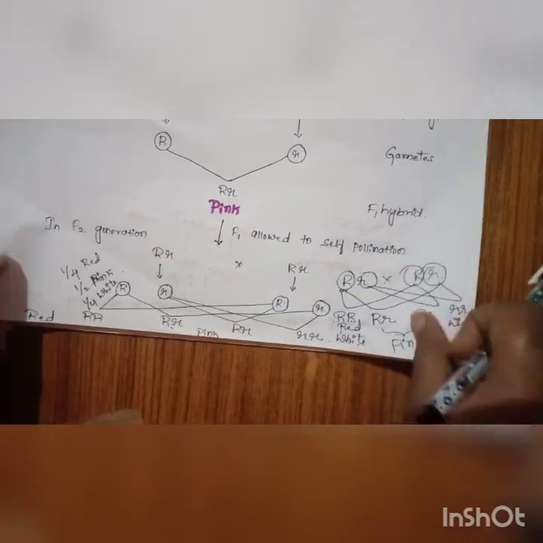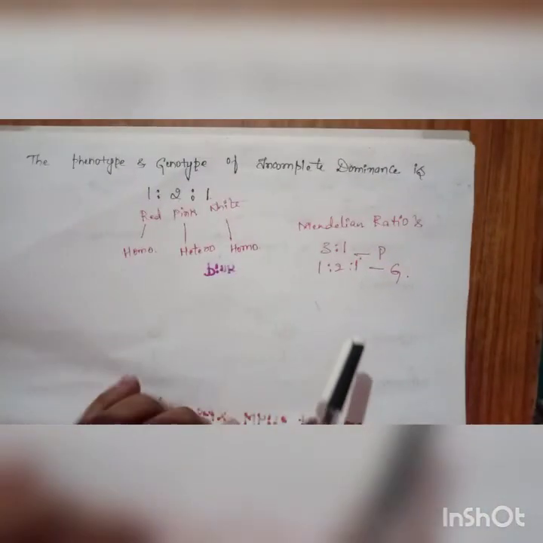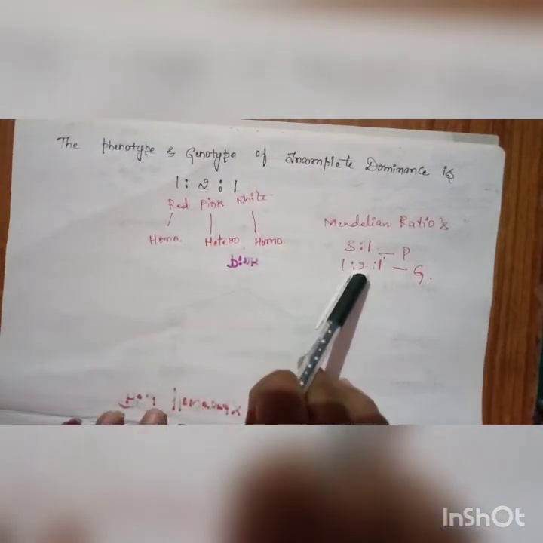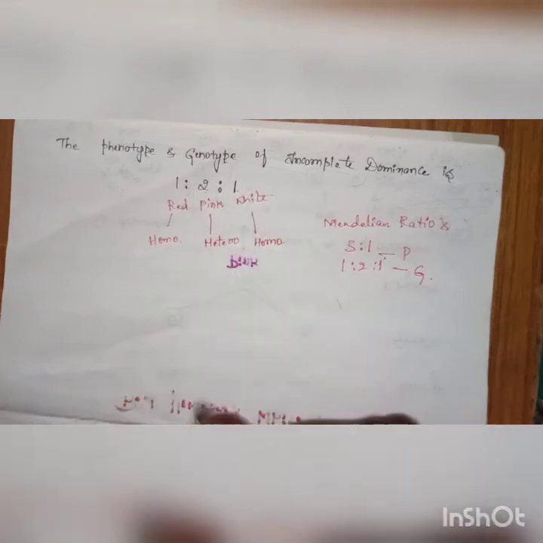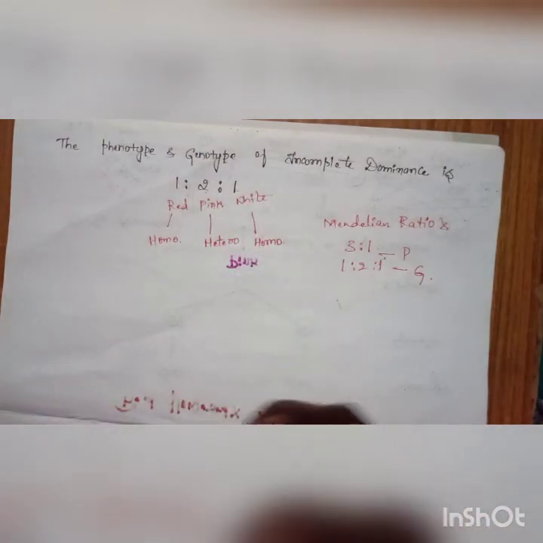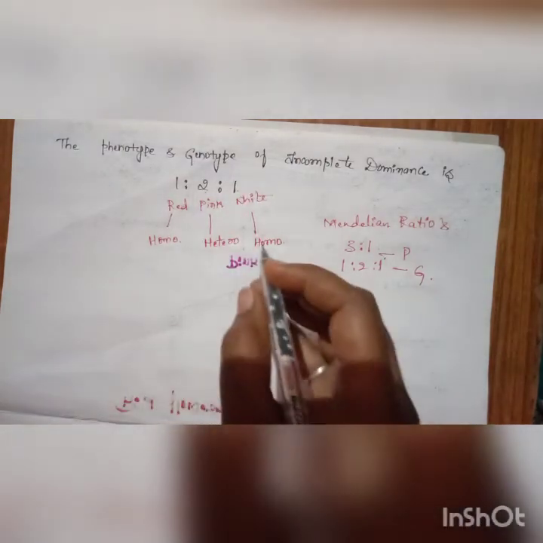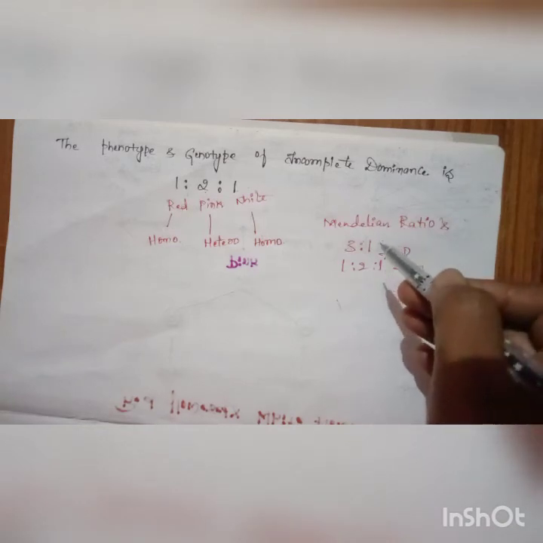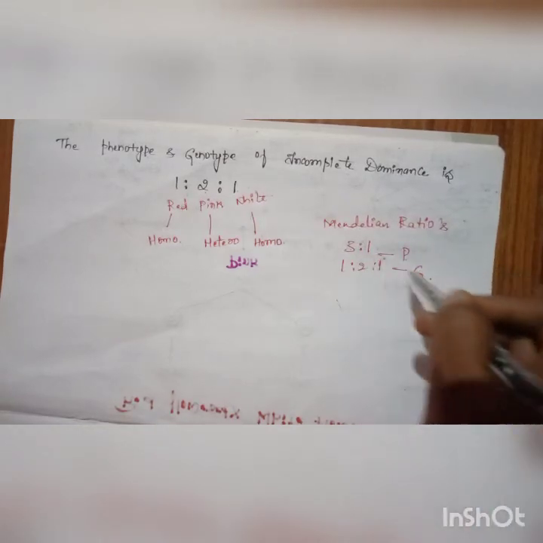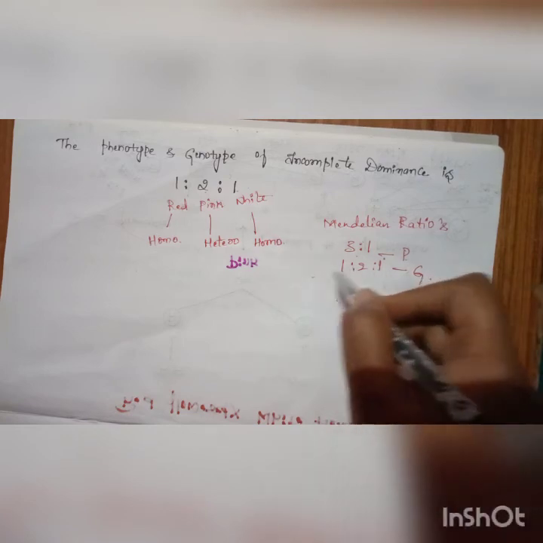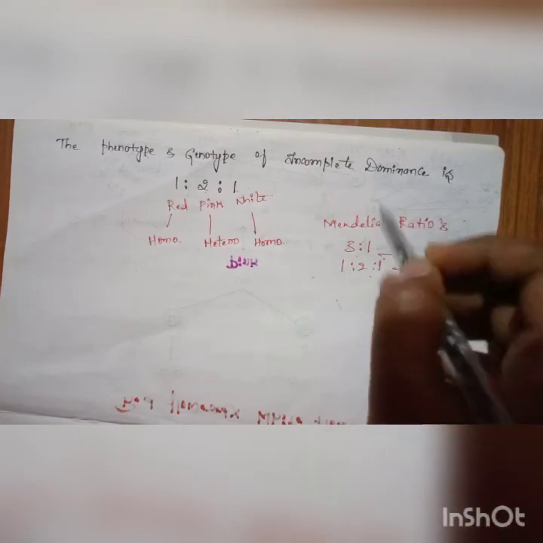So the phenotypic ratio and the genotypic ratio of partial dominance or incomplete dominance is 1:2:1. Remember the ratio of the monohybrid cross, where we got a phenotypic ratio of 3:1 and a genotypic ratio of 1:2:1.